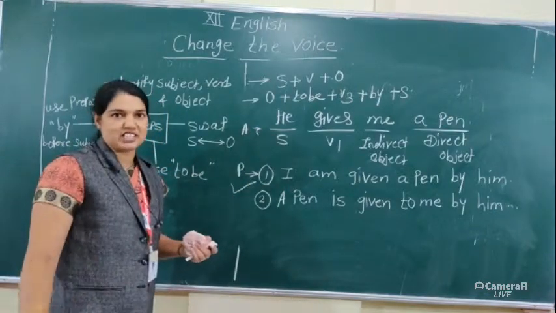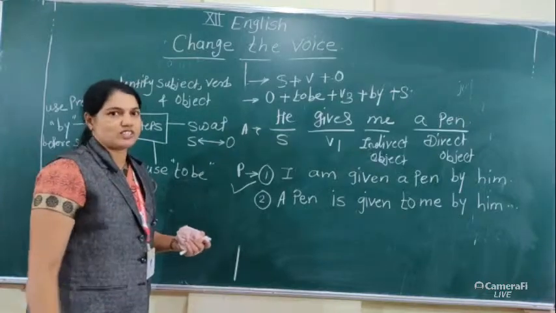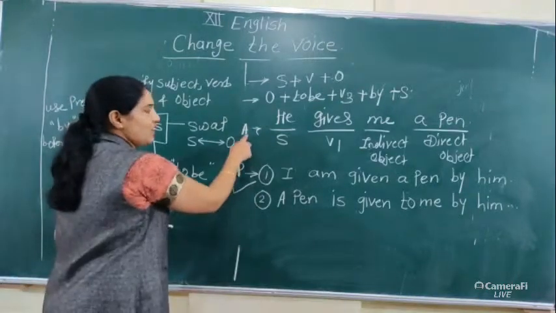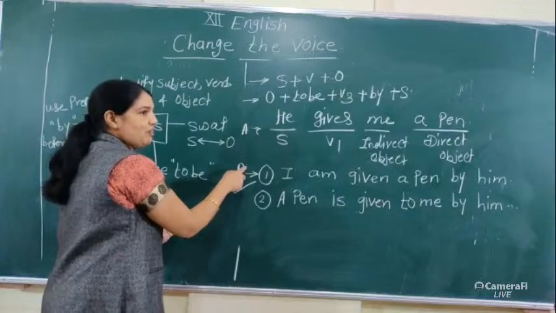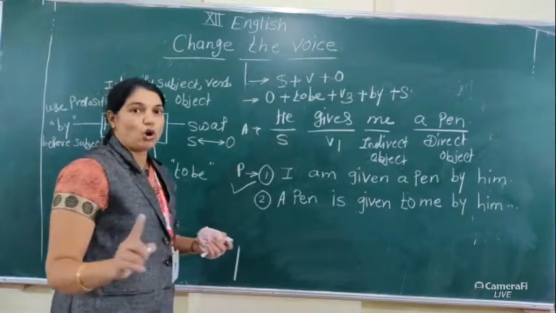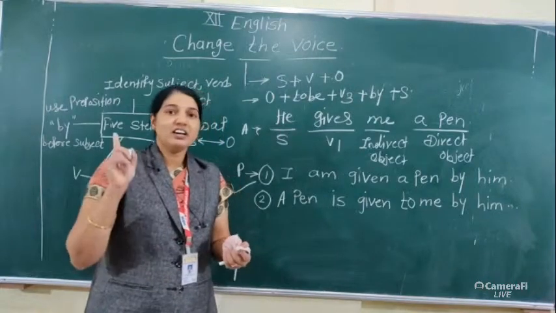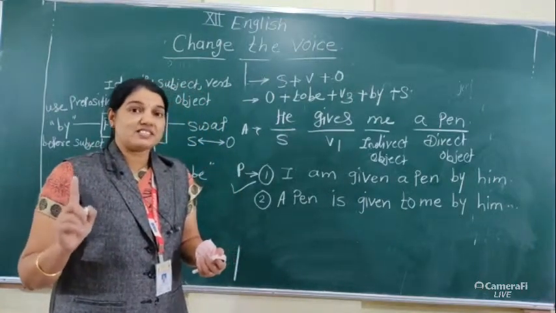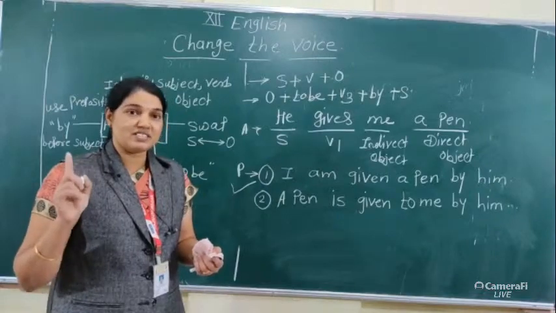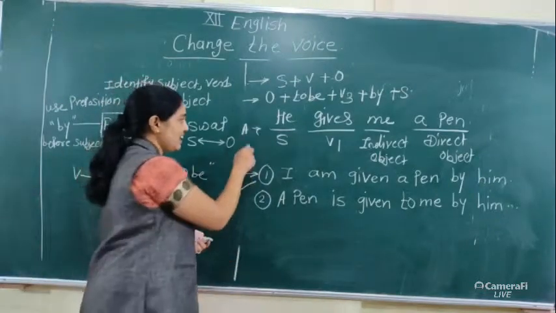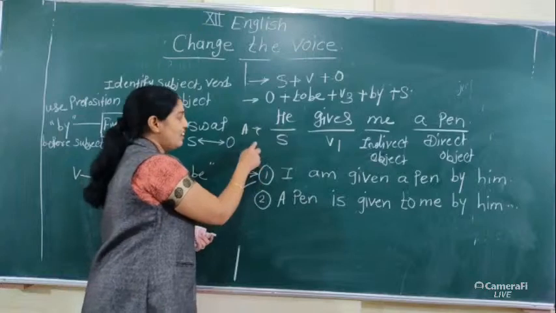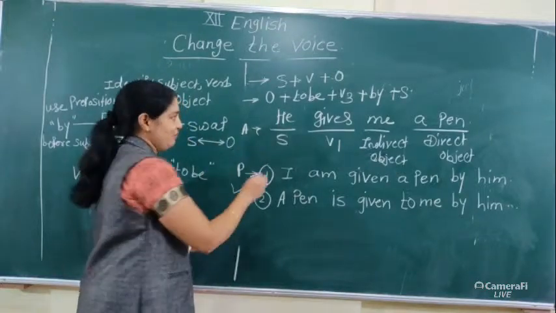And also the second one, when we convert active into passive or passive into active, don't change the tense of the sentence. Please try to remember, this is a very important thing, don't change the tense of the sentence.